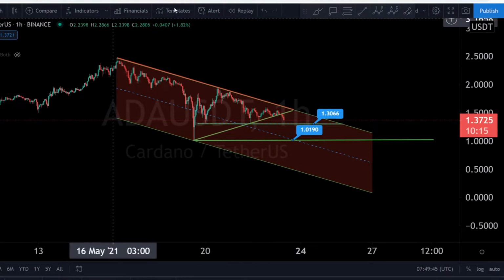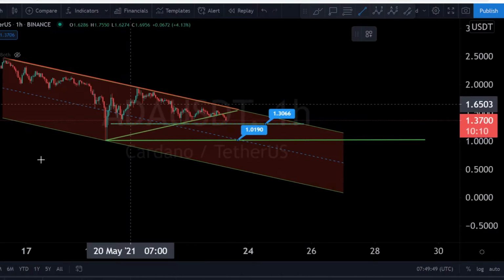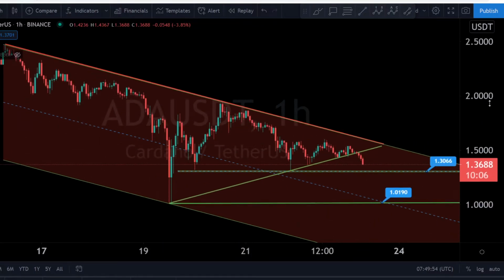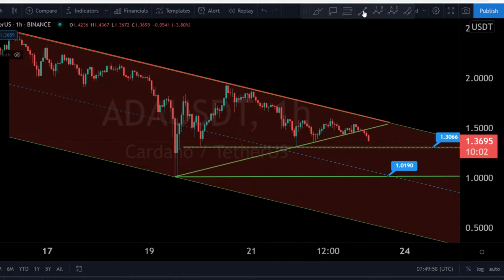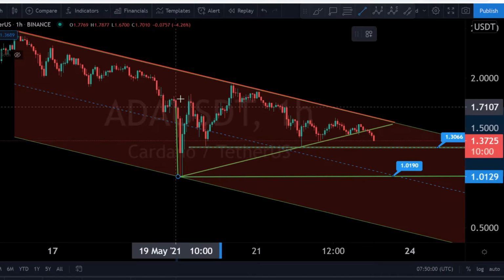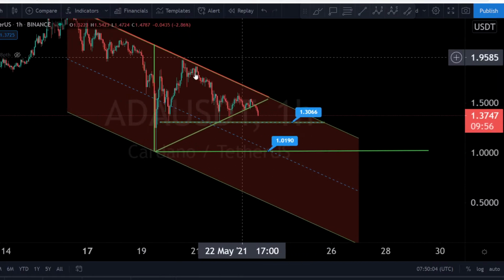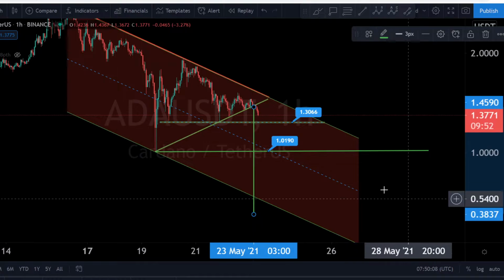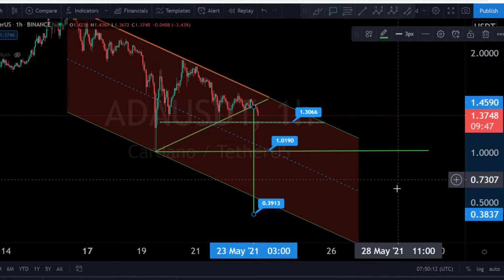One thing we can watch is this. Maybe this now is a triangle. You can see it here. If you're zooming in again, this is our triangle. Let's zoom up. And we have maybe a possibility to check the target to the downside. The price target is, if you're zooming out again and we use this line for the breakdown here, we can see we have a bad target to the downside, about 40 cents.